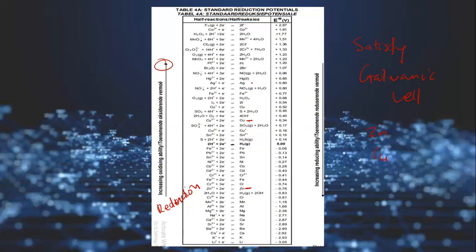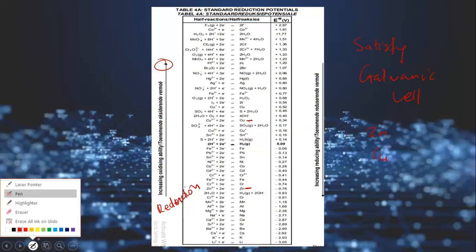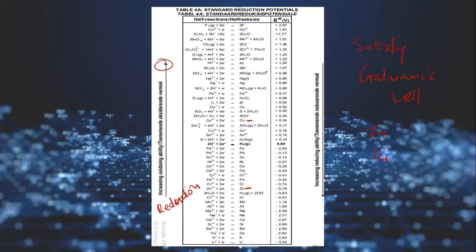For an example, take silver and take this copper. Silver is above, meaning it will undergo reduction, because when you go up the table, everything you get above will undergo reduction. If silver undergoes reduction, that means copper will undergo oxidation.